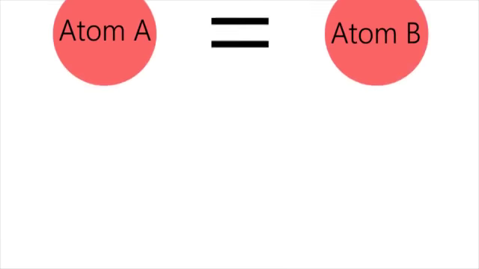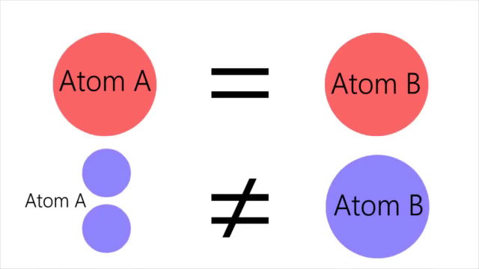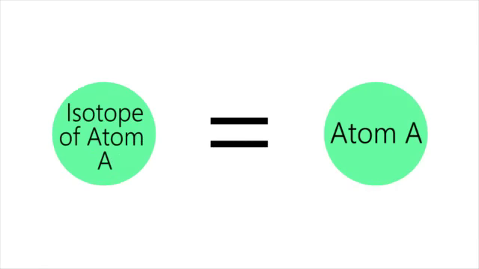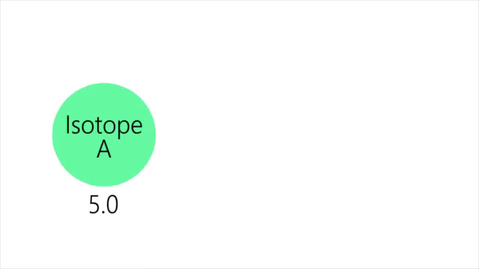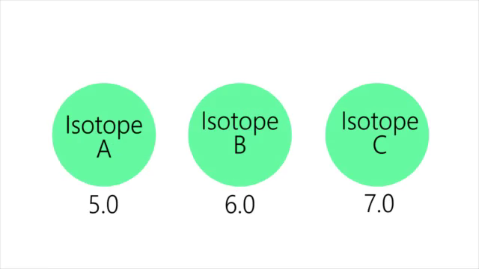Isotopes are atoms that have the same number of protons but a different number of neutrons in comparison to other atoms of the same element. They don't have different chemical properties than other atoms of the same element, since isotopes have the same number of protons and electrons as other atoms of their element, but they do have different masses. Isotopes vary in mass in comparison to each other due to the differing amount of neutrons.